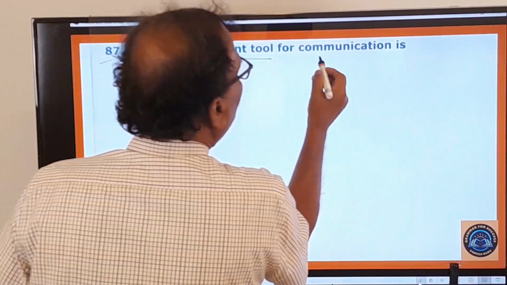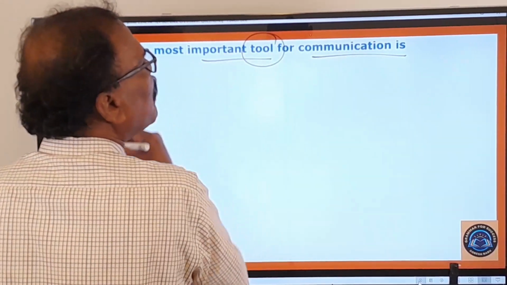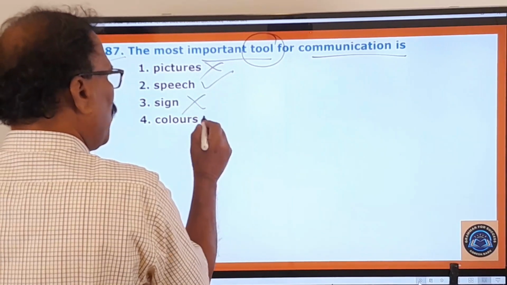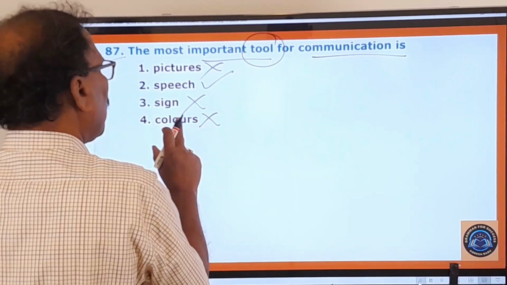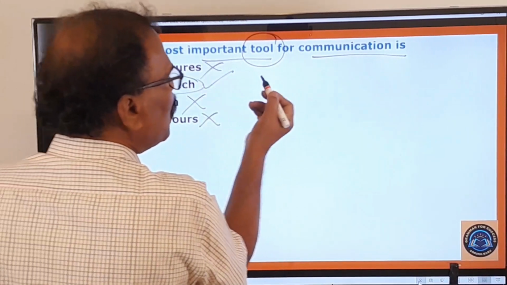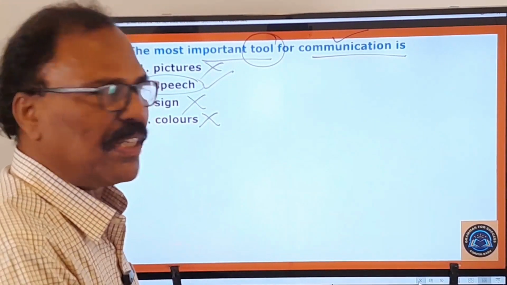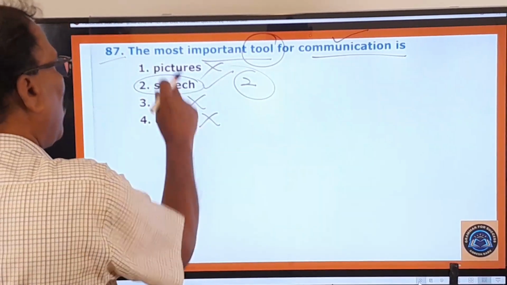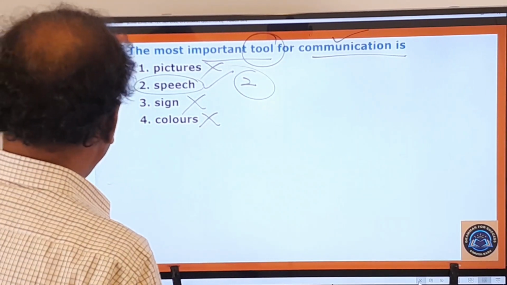The most important tool for communication is a device for communication. What is that? Pictures? No. Speech? Yes. Sign? No. Colors? No. So pictures are not the tool. Sign is not the tool. Colors is not. Only speech is the tool by which you can communicate with others. Only through speech you can communicate with others, not with pictures, not with signs, not with color. So therefore the second one is your answer. All others are wrong ones. Okay. And you go to the next question.